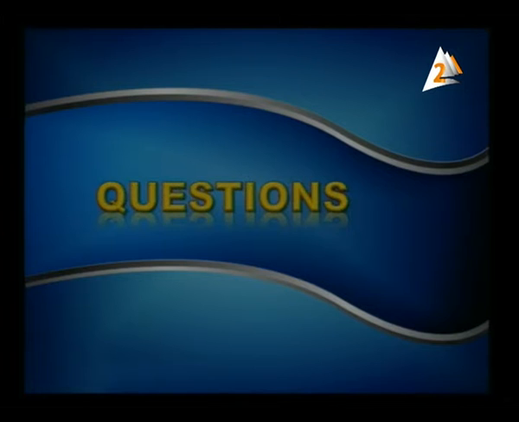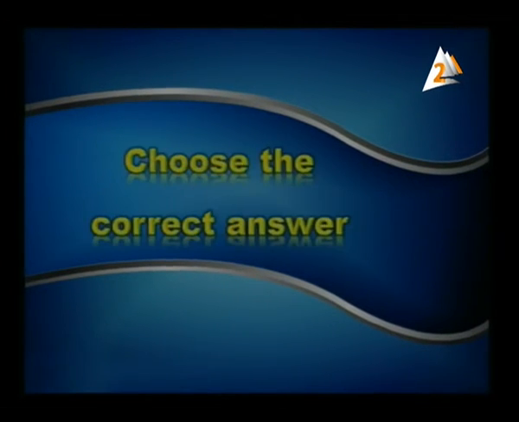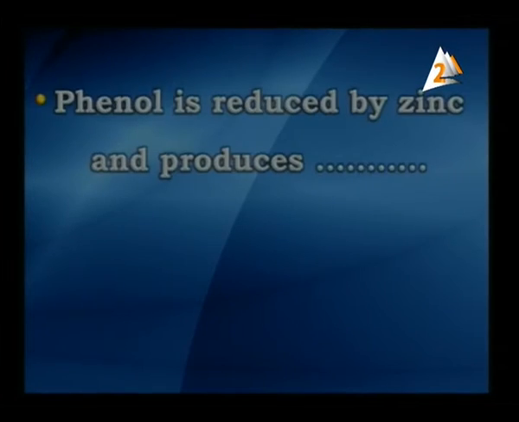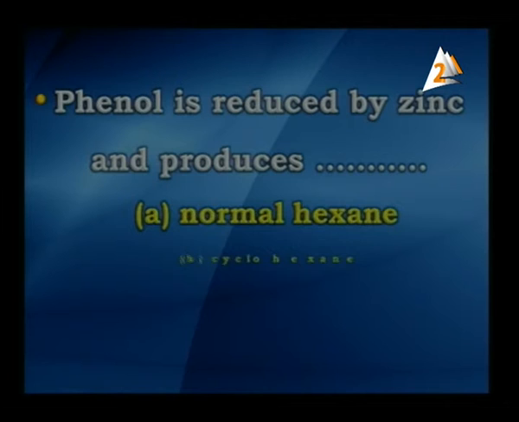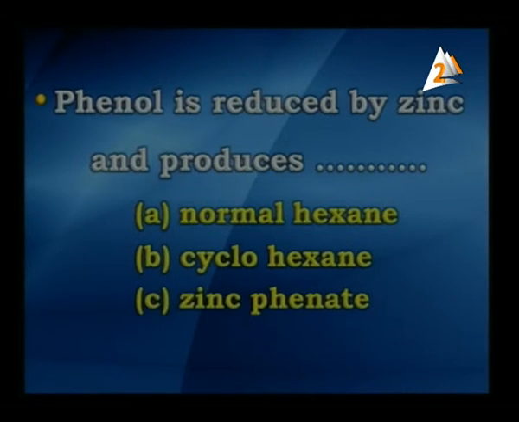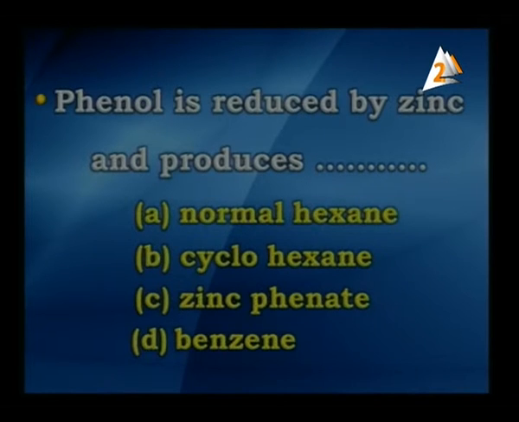Now, my dear students, we are going to discuss some questions on it. The first type of question is to choose the correct answer. Phenol is reduced by zinc and produces what? Normal hexane, or cyclohexane, or zinc phenate, or benzene? If you think about it, my dear student, you will find the answer. It will be normal hexane. No, it will be benzene. Why? Because, my dear student, when the phenol reacts with zinc, the zinc takes oxygen from the phenol, so it forms zinc oxide and benzene is formed.